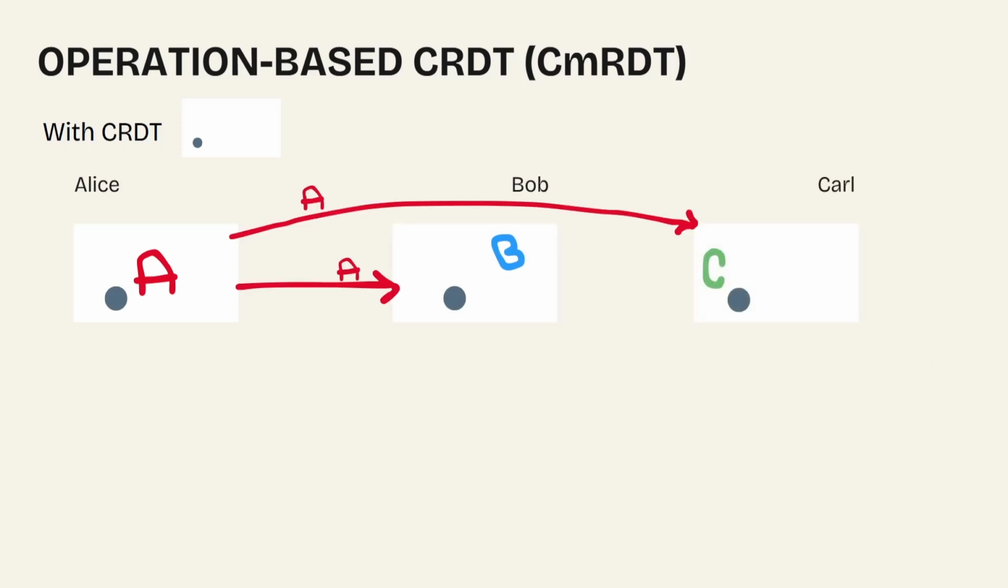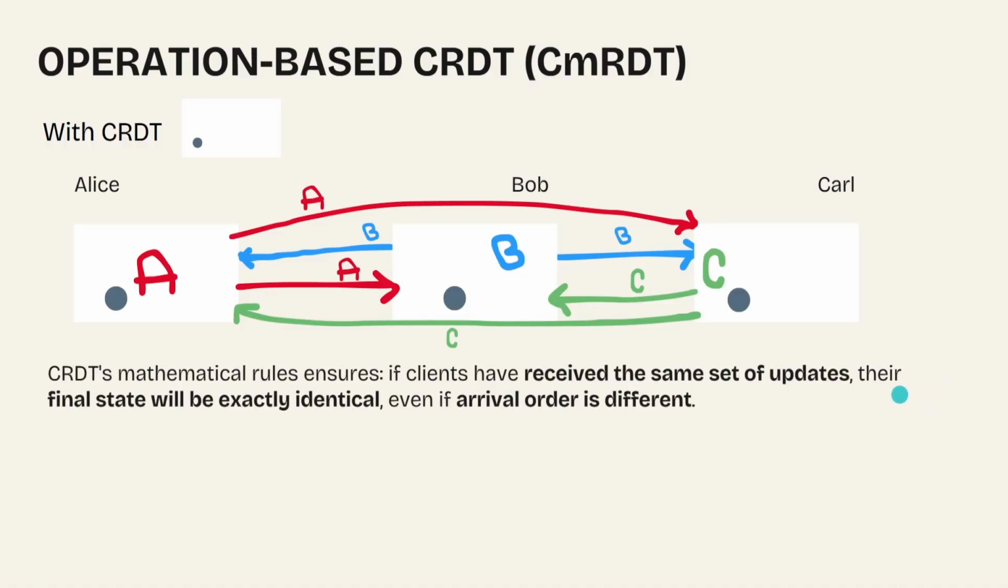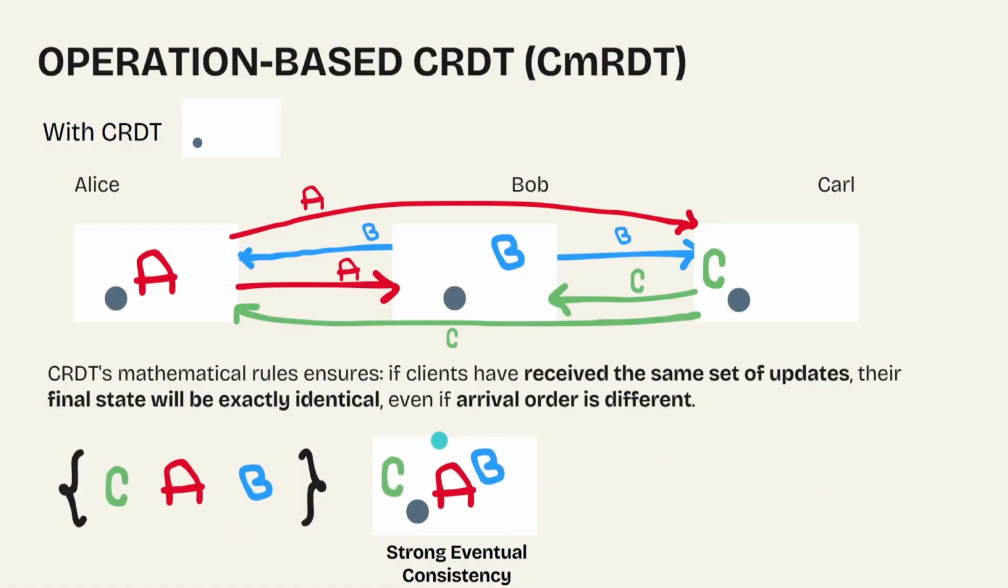For example, we currently have a board with a dot. Clients can make changes locally without waiting for the server. Alice makes her changes, and it updates locally and immediately on Alice's screen, so Alice does not feel the delay. Same for Bob and Carl. Then the changes get forwarded to the other clients of the same room. CRDT's mathematical rules guarantee that if two clients have received the same set of updates, their final state will be exactly identical, even if the arrival order is different. So Alice, Bob, and Carl's boards all arrive at the same state.